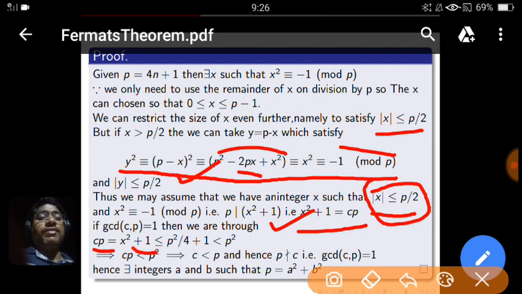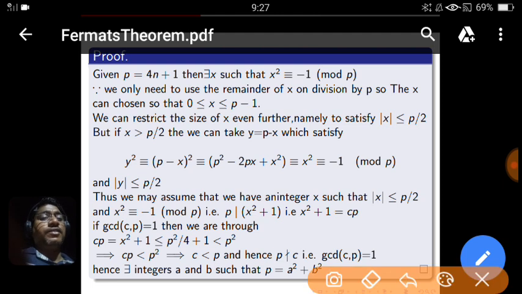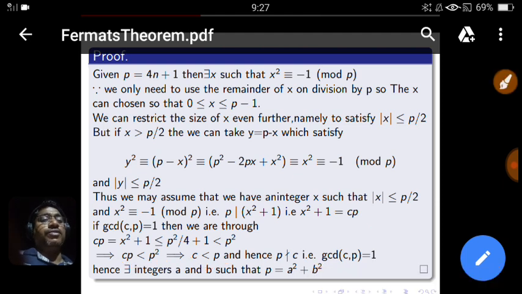What is x square? x square has to be less than or equal to p square by 2 square, that is 4. So p square by 4 plus 1, this value is always less than p square. So cp is always strictly less than p square. That means c is less than p. And once c is less than the prime p, p doesn't divide c, and that's why GCD of c and p is 1.